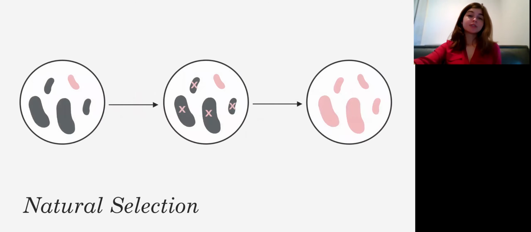So antibiotic resistance spreads in two ways. The first is called natural selection. So there's always a small proportion of resistant bacteria in any bacterial population, which I've shown here in pink. Now, every time we use antibiotics, we kill off the susceptible bacteria, shown here in gray. That allows the resistant bacteria to multiply and take over the population.